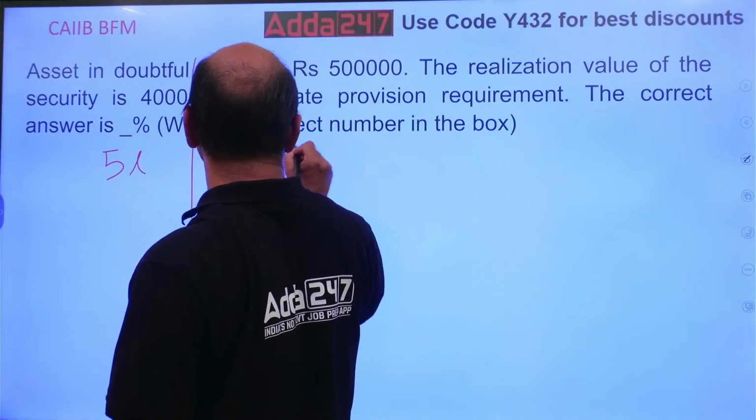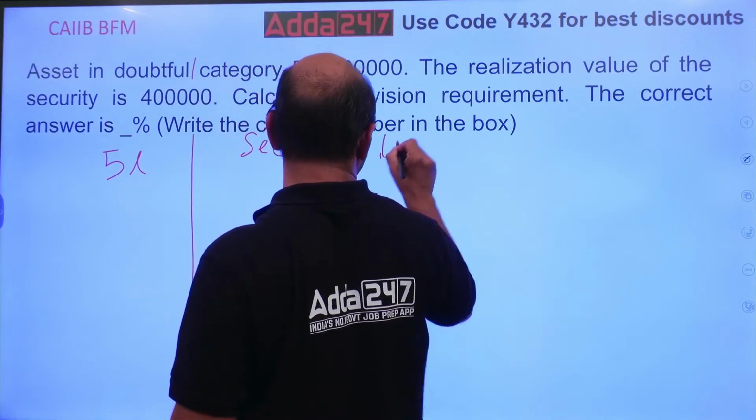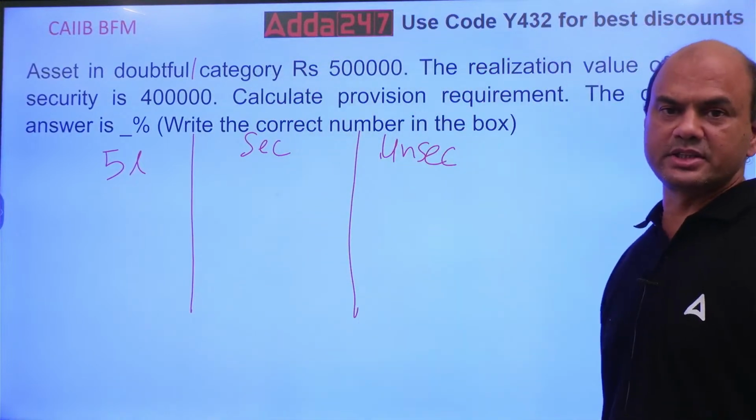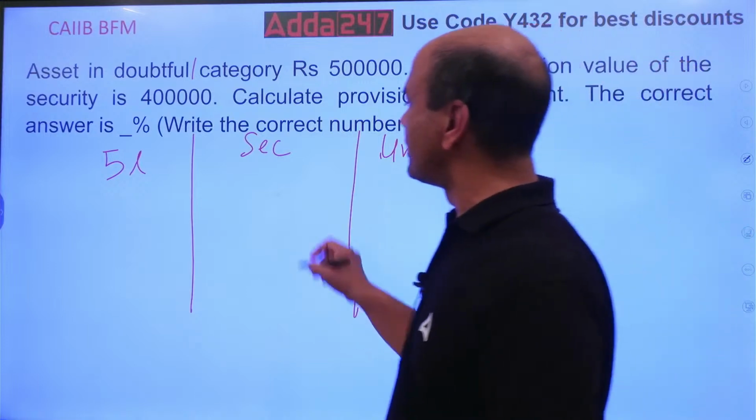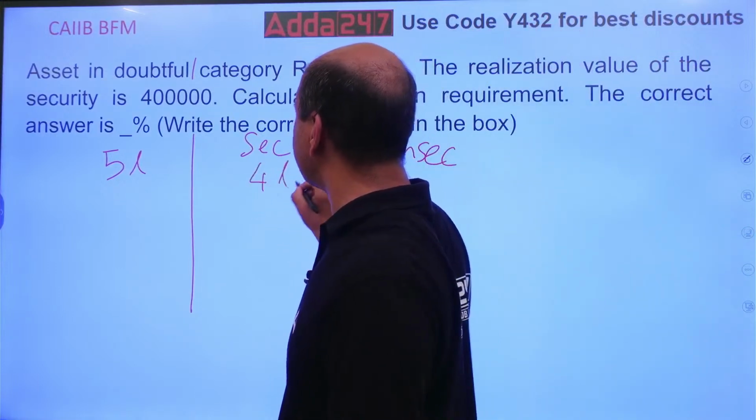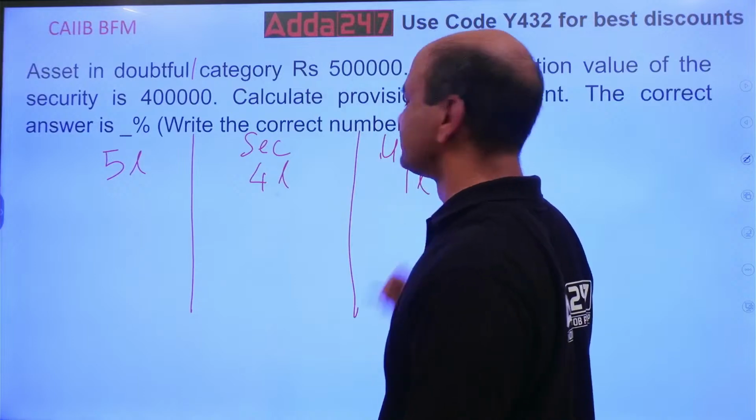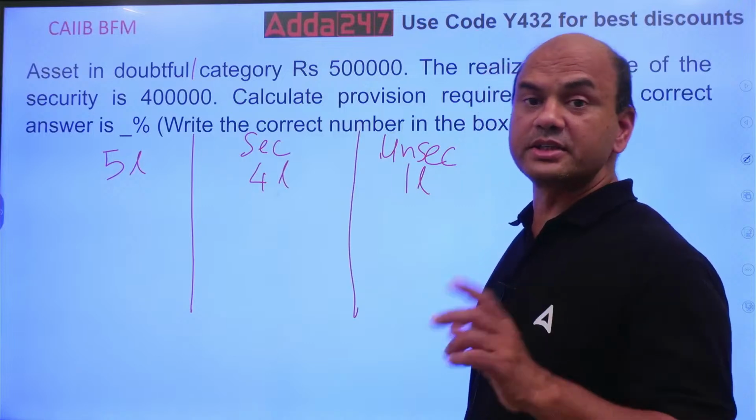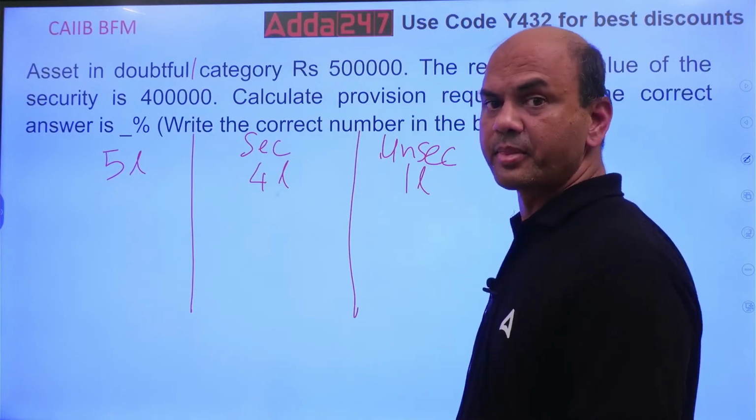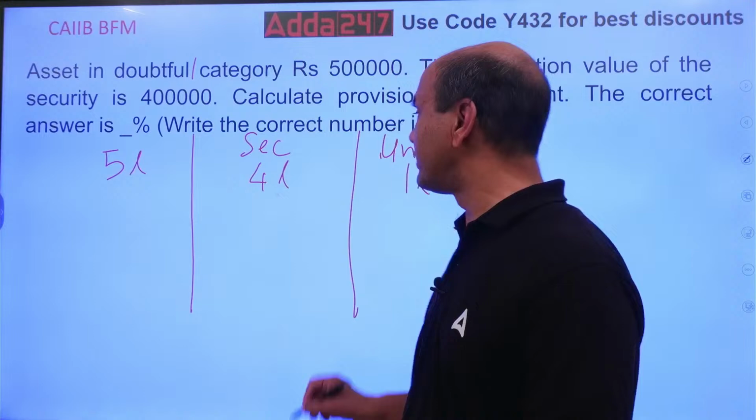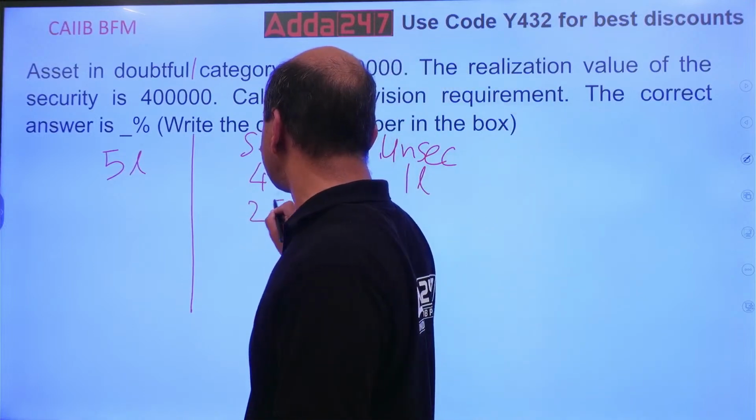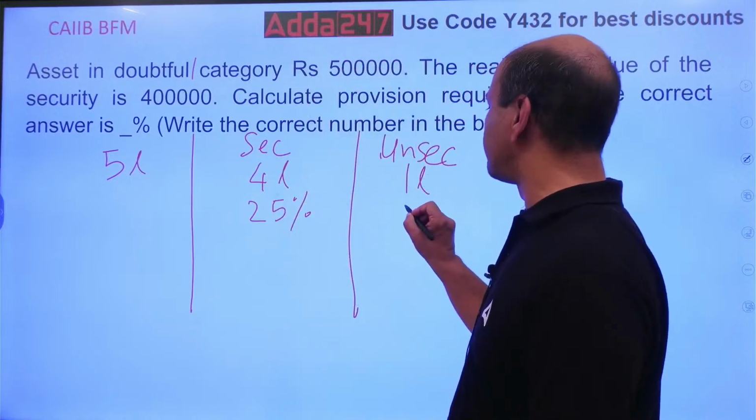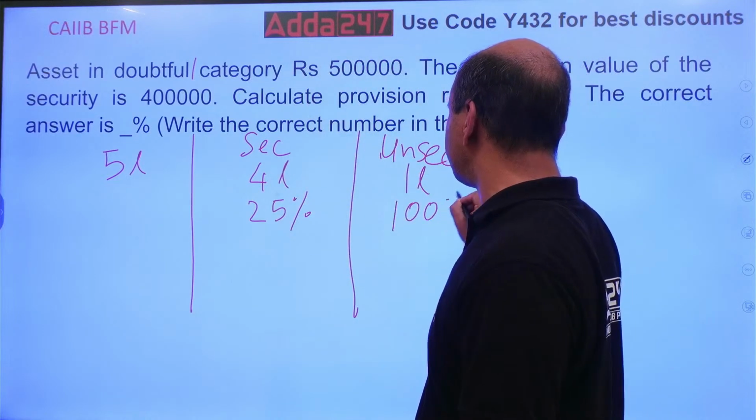Secured and unsecured. So this is secured, this is unsecured. In secured, how much you have? 4 lakhs. 4 lakhs is secured. Unsecured is 1 lakh. What is the provisioning percentage for secured and unsecured? Just now I gave you. Yes, doubtful 1, 25%. So 25% into 4 lakhs. And this is 100%. Unsecured is complete 100%.